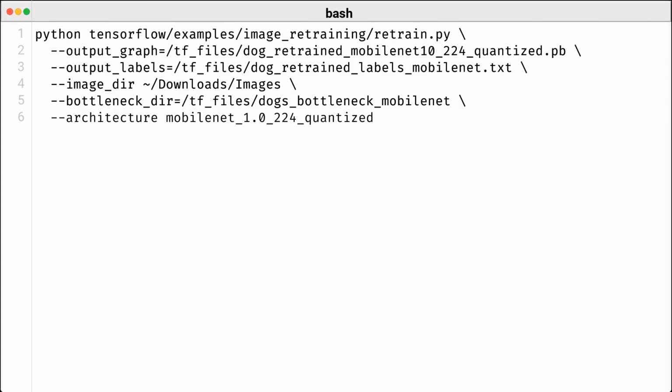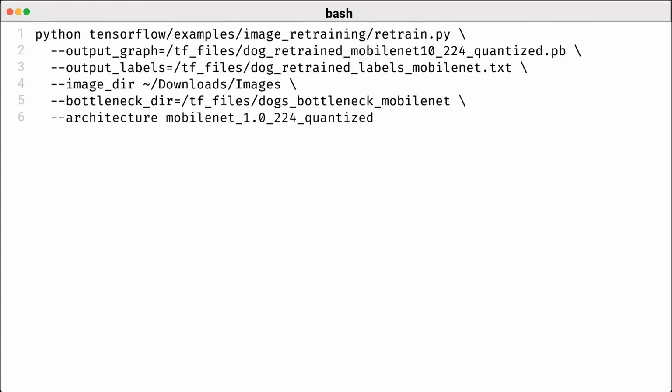In this case, it'll save as dog retrained MobileNet 10224 quantized. Similarly, the -output labels parameter specifies the file path for saving the labels associated with our retrained model. This is crucial for understanding the outputs of the model, right? We also need to define the image directory and bottleneck directory where our training images will be stored and where the bottleneck features will be saved, respectively. Together, these parameters ensure that the retraining process aligns with the data we have.